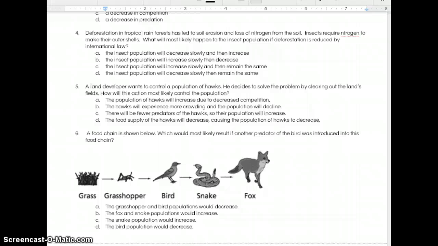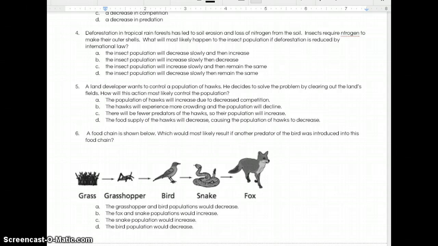A. The insect population will decrease slowly and then increase. B. The insect population will increase slowly and then decrease. C. The insect population will increase slowly and then remain the same. D. The insect population will decrease slowly, then remain the same.